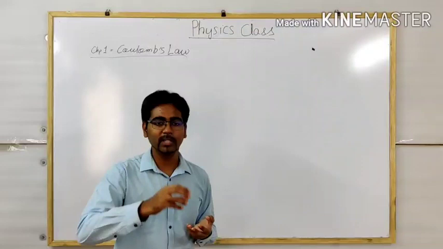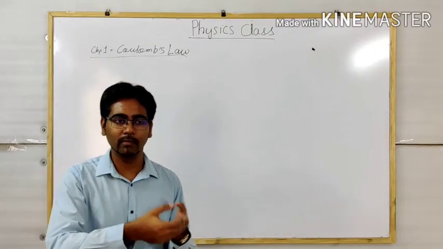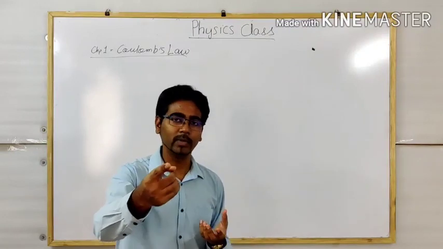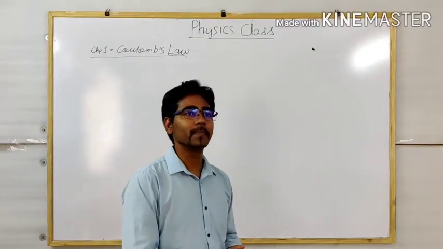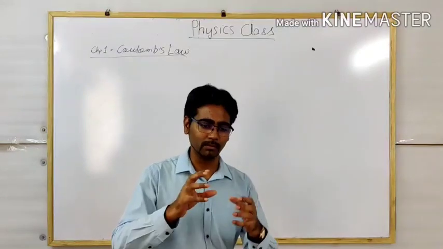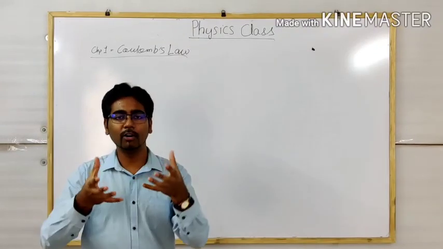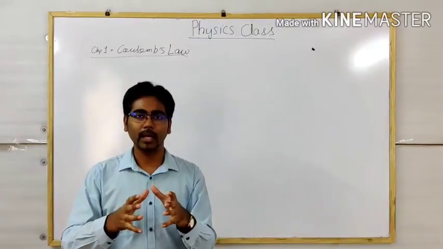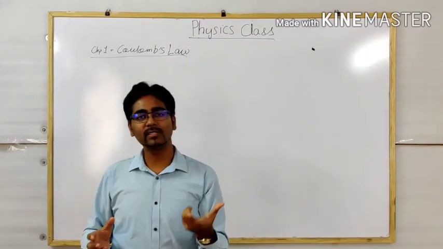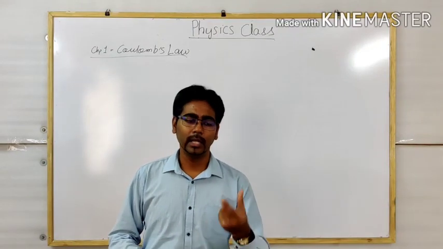When you say the body is being charged, it means electrons have either been taken out from the body or given to the body. If they have been taken out, the body has fewer electrons. I want to mention one thing at this point: nature has made everything neutral. The number of protons inside the nucleus and the number of electrons in the orbits are equal. The charges on electron and proton are the same in magnitude but opposite in nature, so they neutralize each other's effect and the atom is neutral.